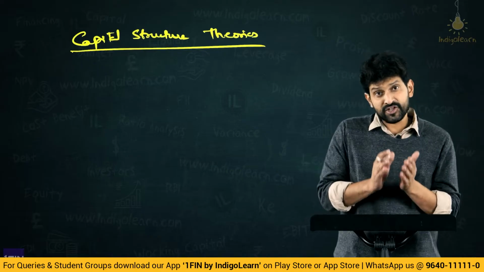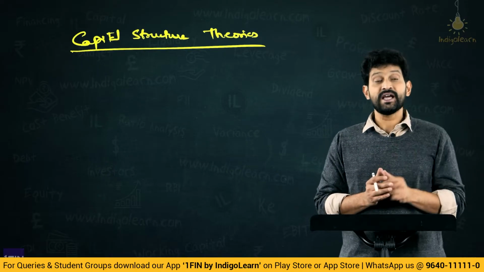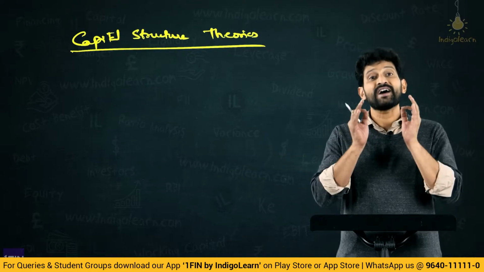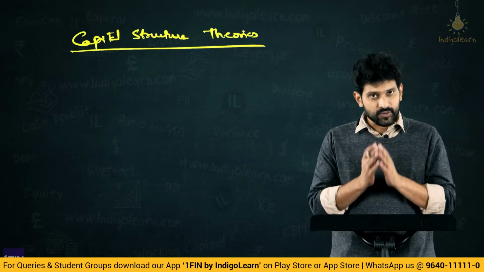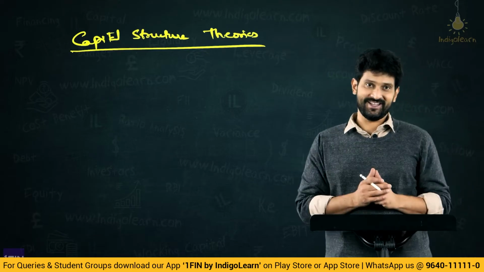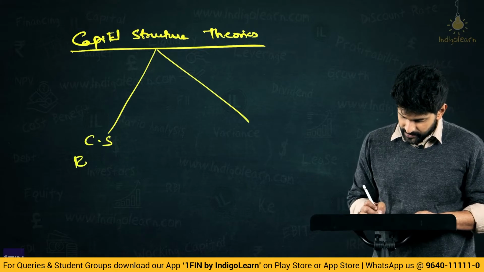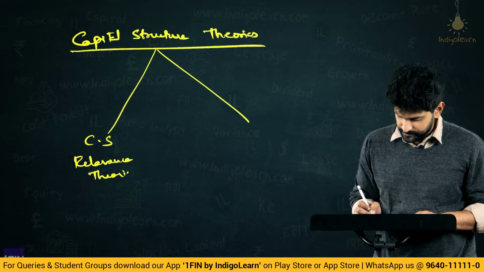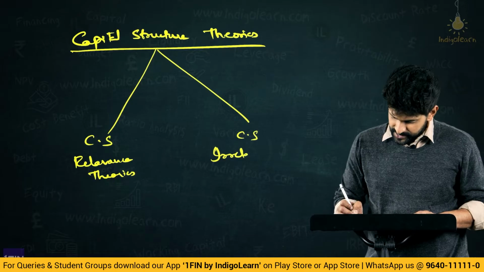Now what are the capital structure theories we are talking about? The theories which are concerned with capital structure are in short related to the concept of relevance. That is, our capital structure theories are of two types. One is called capital structure relevance theories and the other is capital structure irrelevance theories.